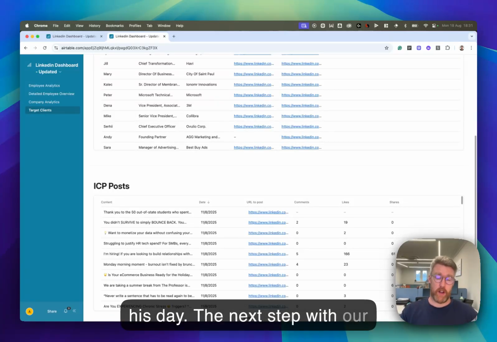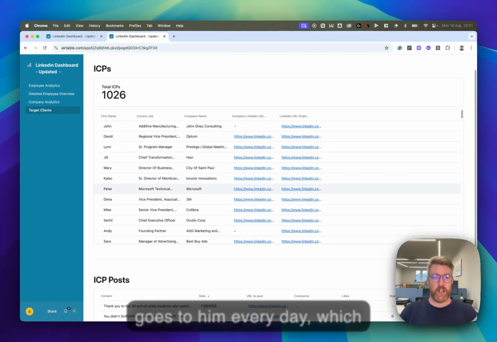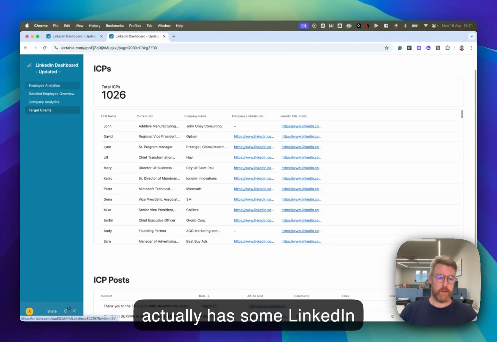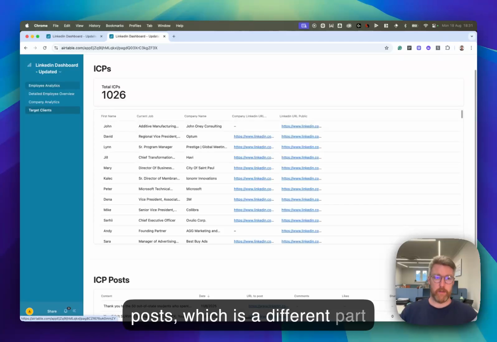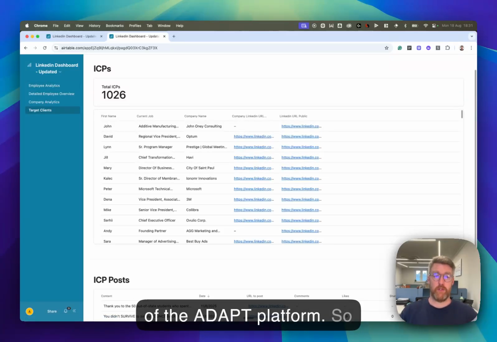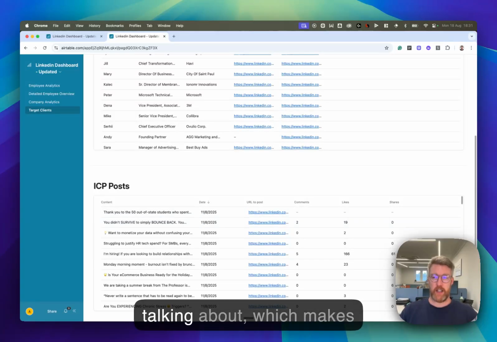The next step with our platform is to get an email that goes to him every day, which actually has some LinkedIn posts, which is a different part of the Adapt platform. So some LinkedIn posts for him to post, plus what the ICPs are talking about, which makes his ability to stay up to date with LinkedIn quick and easy and fast. So that's how we built it.